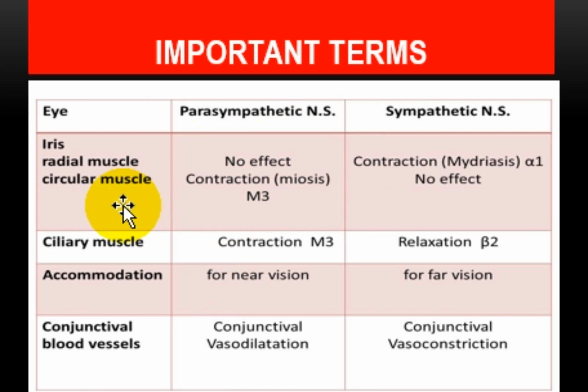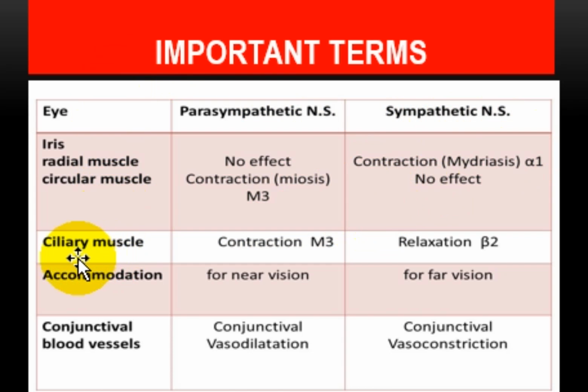Then we have the circular muscles, and the circular muscles contain parasympathetic nervous system innervation, and they contract. They are responsible for miosis, and the receptors are M3 receptors. Now remember, in the circular muscles of the iris there will be no sympathetic nervous system innervation. Okay.